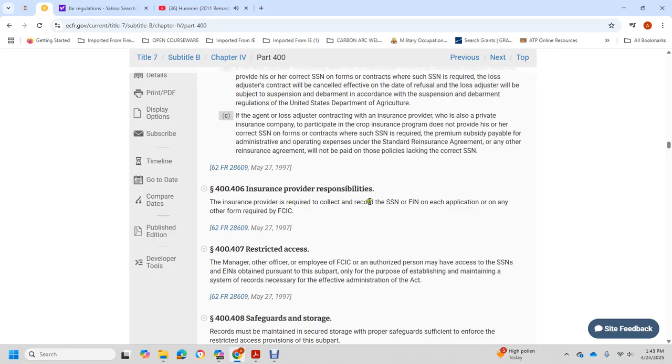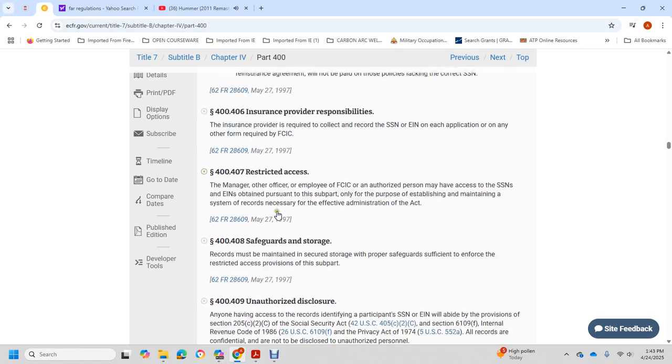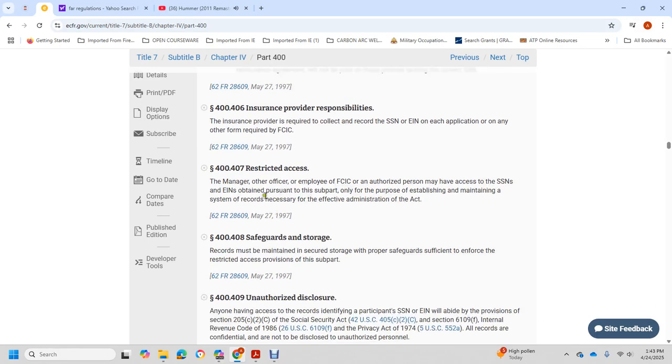400.406 Insurance provider responsibility. The insurance provider is required to collect the SSN and employee identification number of the applicant on each application or any other form of the Federal Crop Insurance Corporation. 400.407 Restricted access. The manager and any officer or employee of the Federal Crop Insurance Corporation